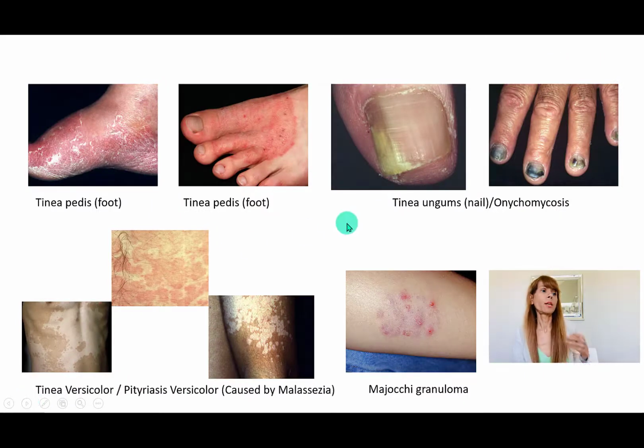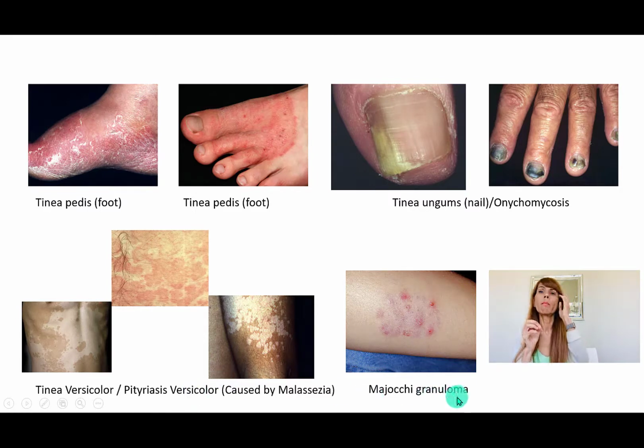So again, tinea pedis is going to be on feet. Tinea unguium is going to be on the nails, or it's also called onychomycosis when it's involving the nail. And then tinea versicolor is also called Pityriasis versicolor. Actually, that is the correct name because it is caused by Malassezia, which is a normal skin flora in the form of the fungus. And then there is Majocchi granuloma.